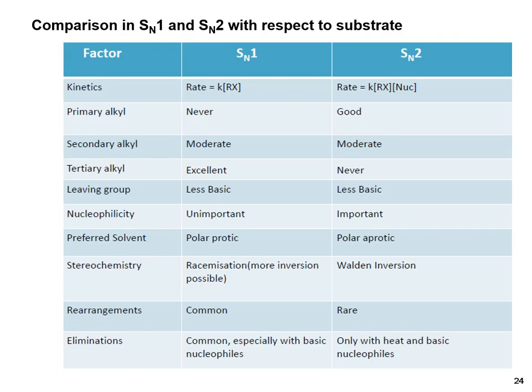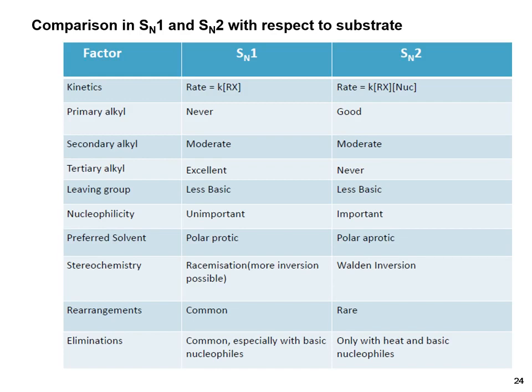This slide shows the comparison between SN1 and SN2 reactions. There are three columns of factors. This is the column for SN1 and this is the column for SN2. First of all, kinetics. The SN1 reaction depends on the substrate moiety, but the reaction rate in the bimolecular reaction depends on the substrate and nucleophile.